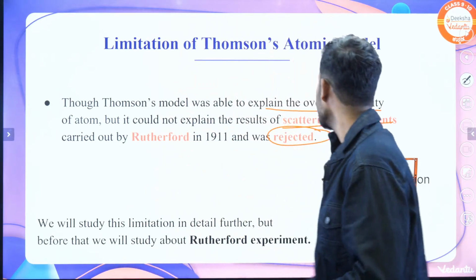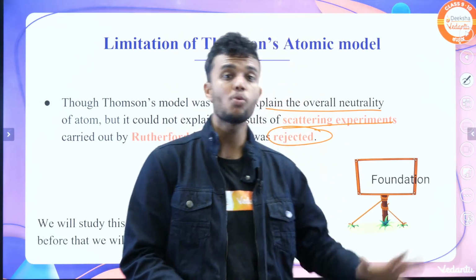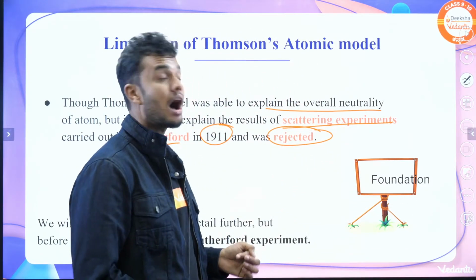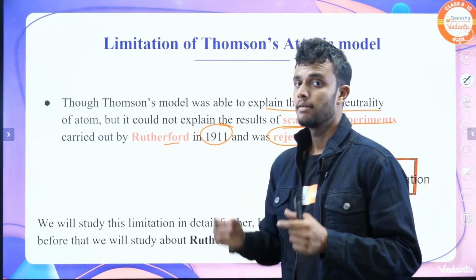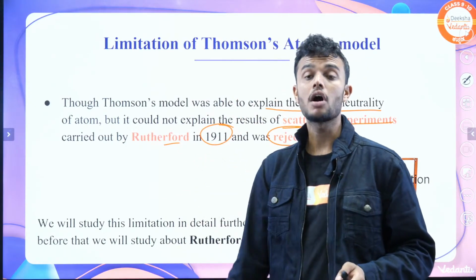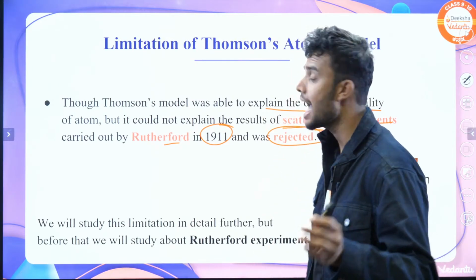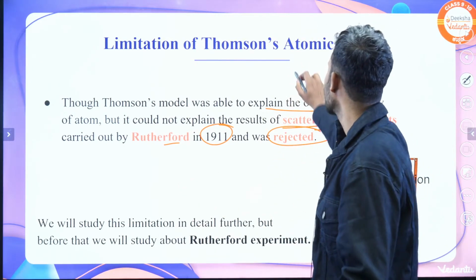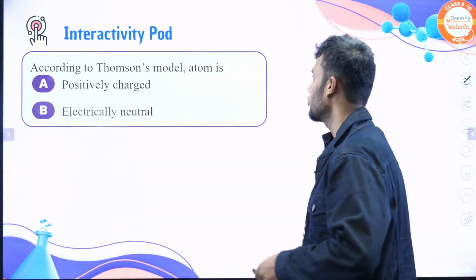But in 1911 the scientist named Rutherford came and did one experiment. His experiment name is the alpha scattering experiment. According to that experiment, the J.J. Thomson model cannot explain the results of the experiment. That's why the Thomson model fails.